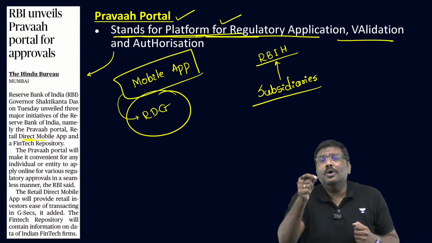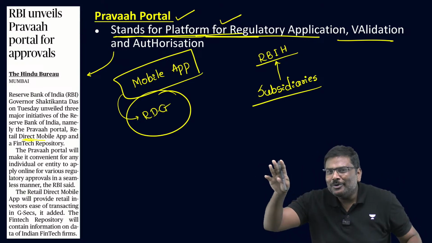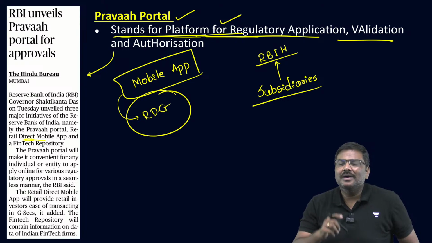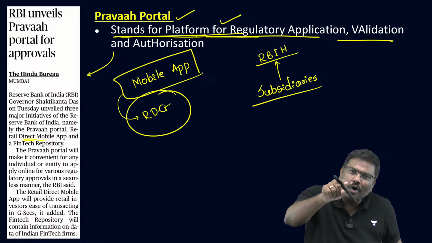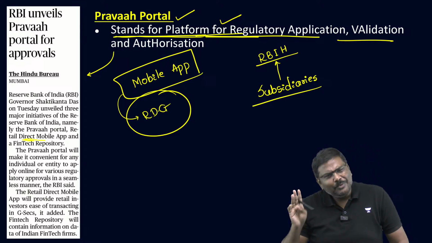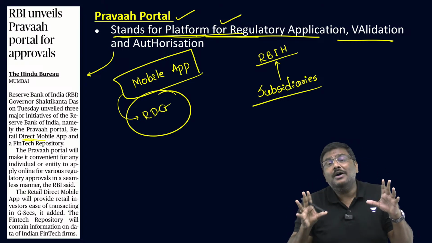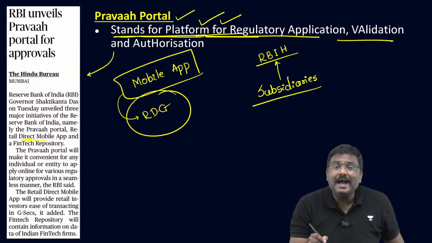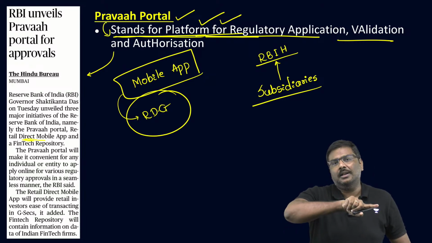My dear, let's say you are a billionaire and you want to get a banking license. Rather than going in physical form, now you can apply online. Very simple. So for 60 types of applications, you can apply and track the status of all of them using the Pravaha portal.